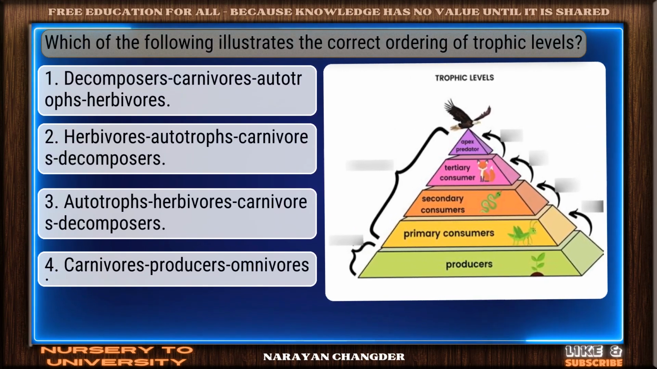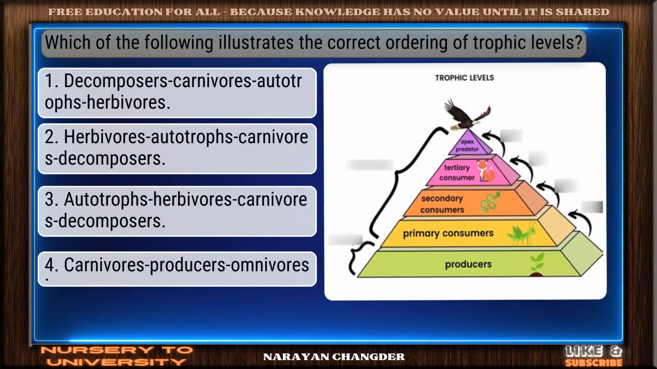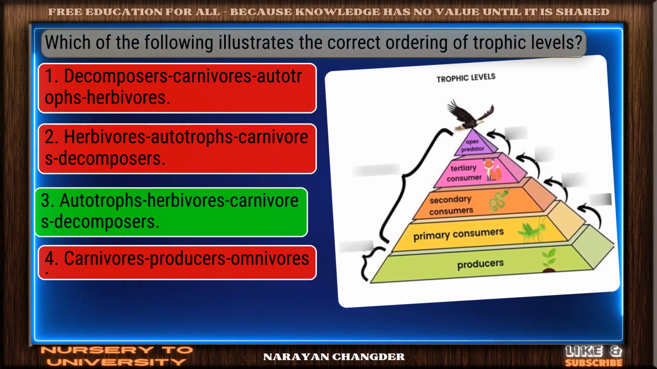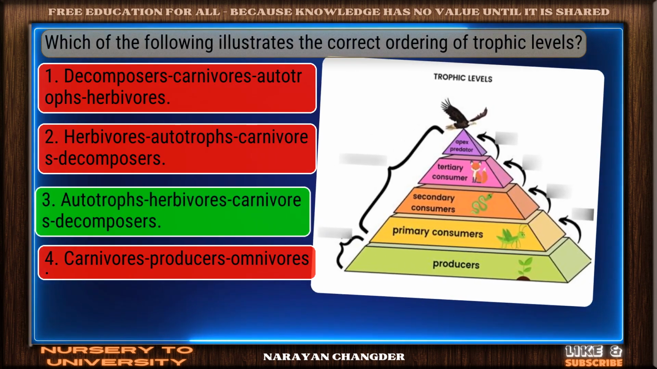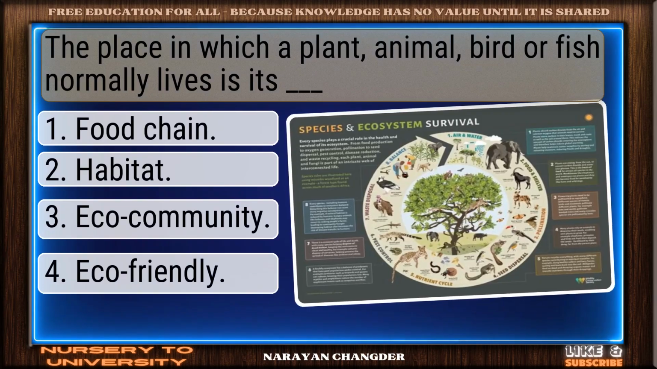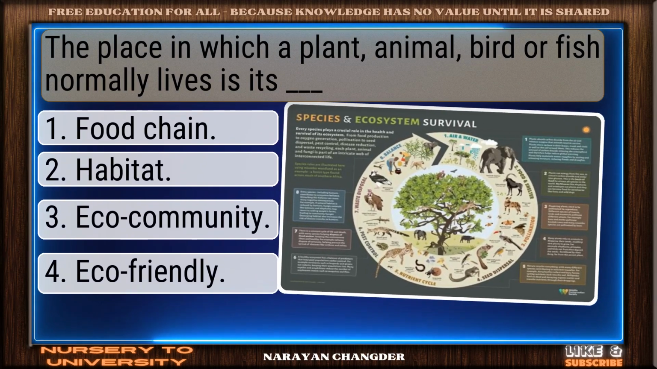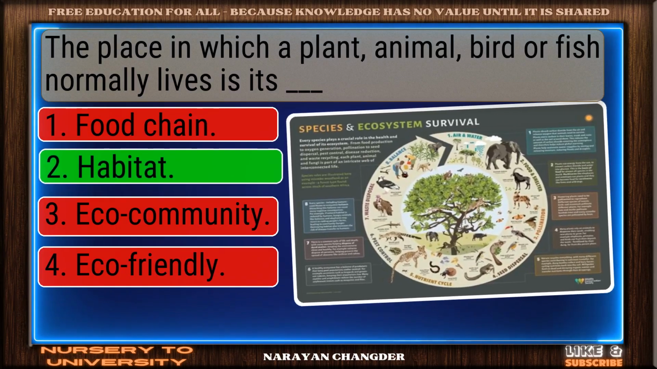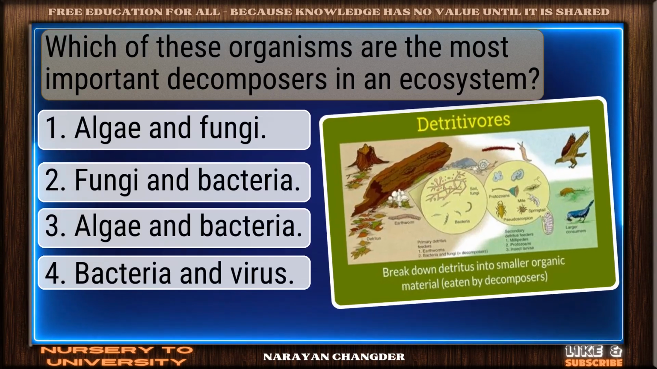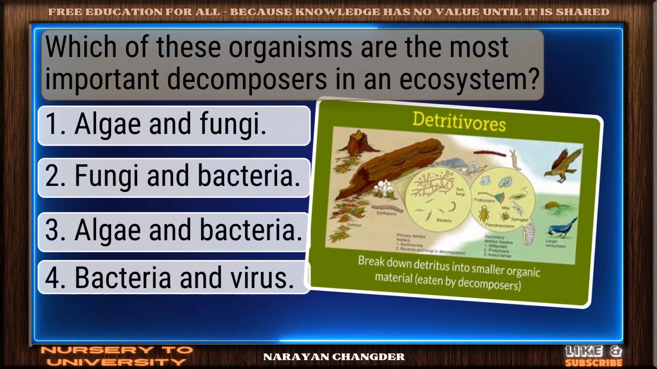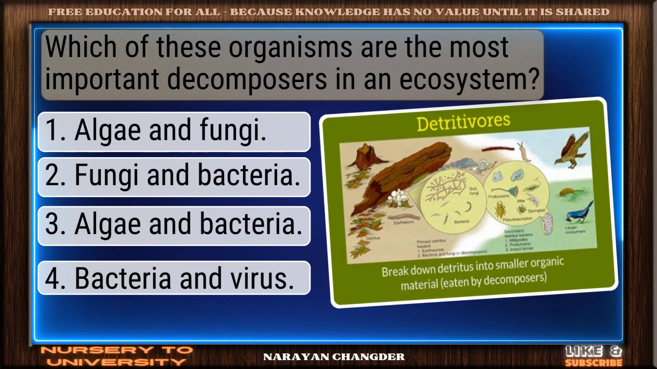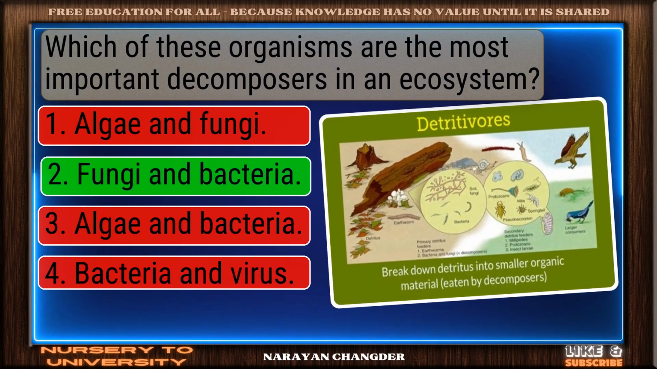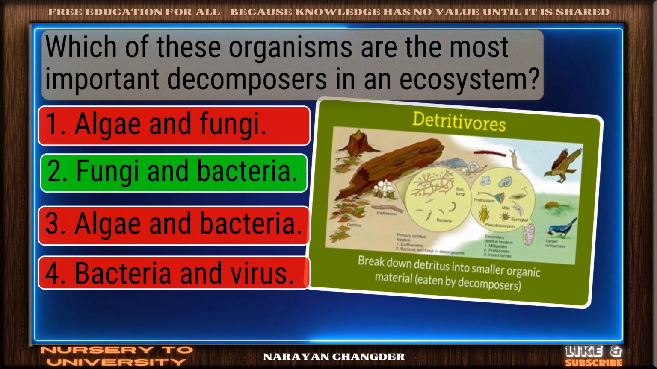Which of the following illustrates the correct ordering of trophic levels? Good job. Autotrophs, herbivores, carnivores, decomposers works well. The place in which a plant, animal, bird, or fish normally lives is its dash. Great thinking. Habitat is right. Which of these organisms are the most important decomposers in an ecosystem? Solid response. Fungi and bacteria is valid.